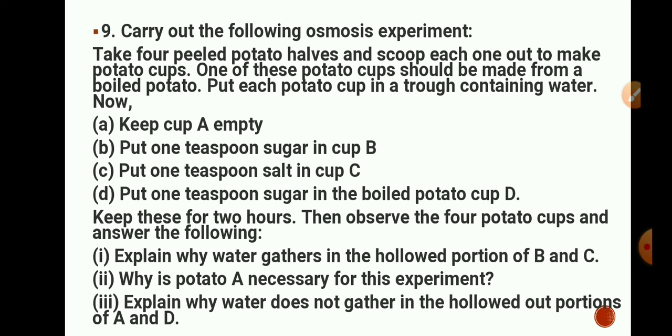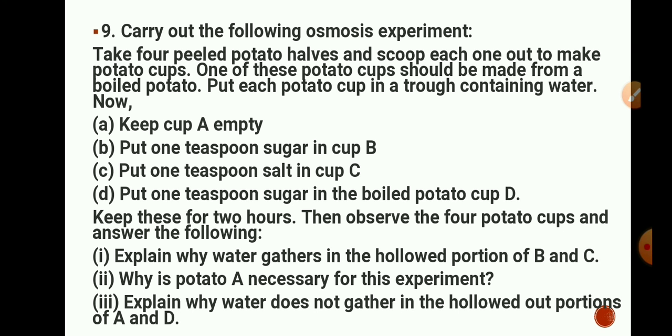So you have to make this setup: take 4 peeled potatoes, make potato cups. Out of these 4, 1 should be boiled, and you have to keep cup A empty as it is. You have to put sugar in cup B, salt in cup C, and sugar in the boiled potato cup, that is cup D. After 2 hours, you will observe that in the hollowed portion of cup B and C, water is there. So water gathers in the cup B and C.